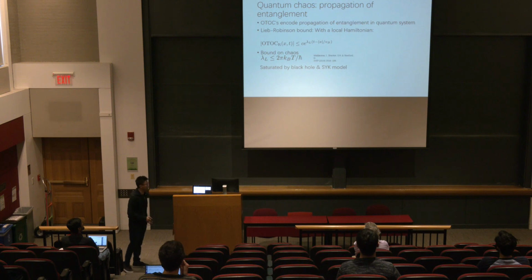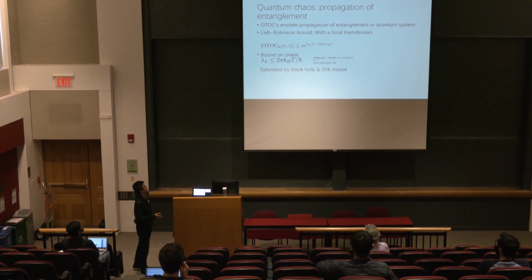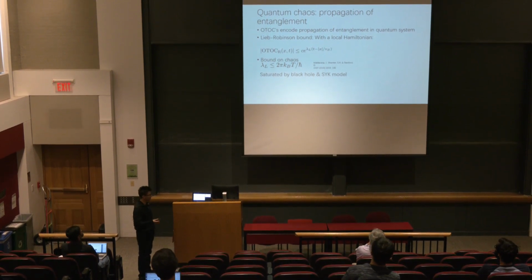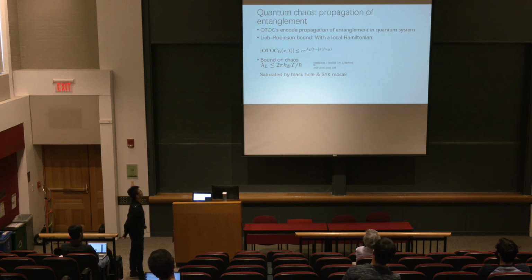A more interesting question to ask is how the chaos actually propagates, because we know that the OTOC encodes information about how quantum entanglement or scrambling propagates in the system. There are two famous bounds for this quantity. The first bound is called the Lieb-Robinson bound.